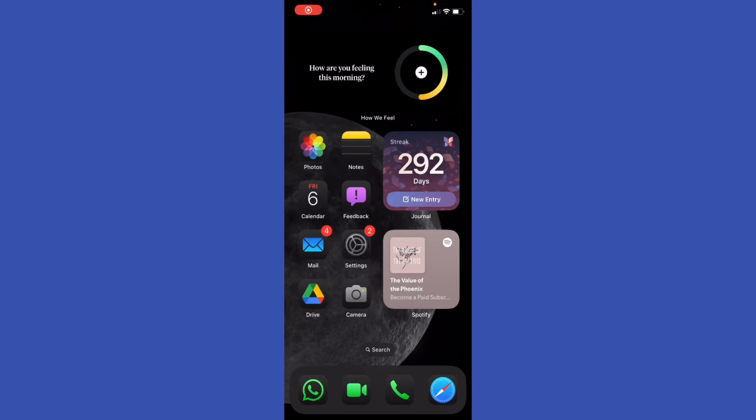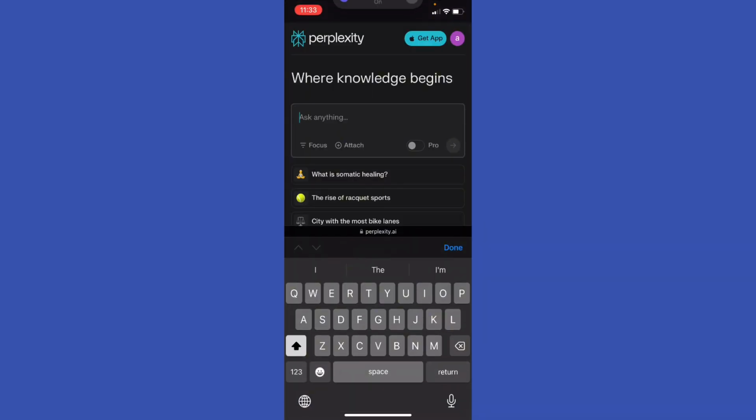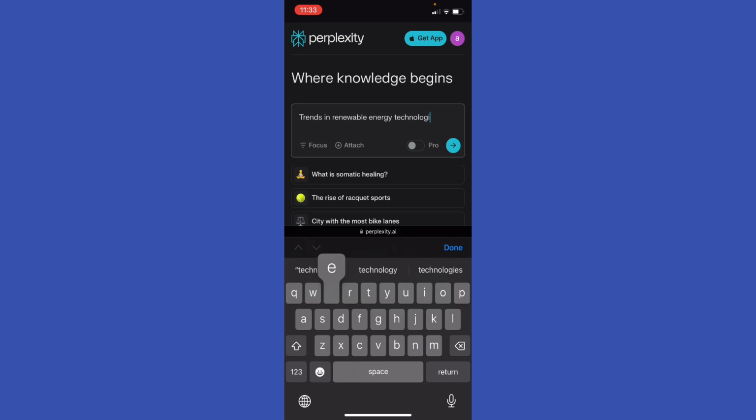How to train Perplexity AI for industry-specific research. So you can go ahead to the official website and use specific keywords. Frame your queries with the industry-related terms. Example: trends, right? And renewable energy technologies. Okay, 2024, for example.